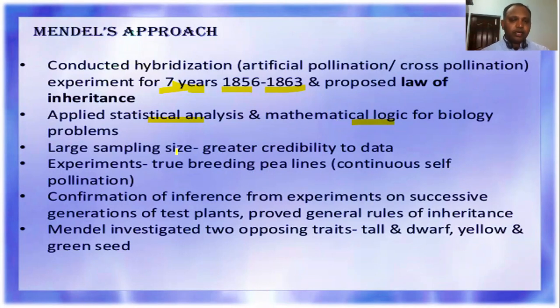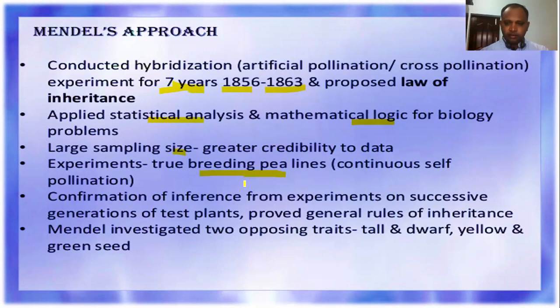And the large size sampling is a very important one, giving greater credibility to data. He conducted experiments using true breeding pure lines. True breeding pure lines means the particular plant variety has undergone self pollination for several generations continuously. That's what we call true breeding pea lines or plants. For this experiment, he used only true breeding pure lines.